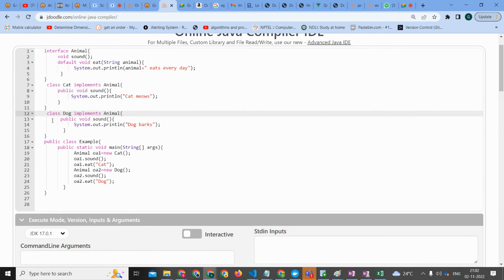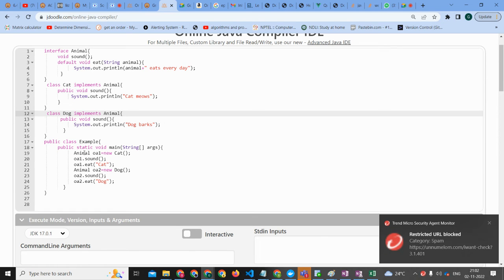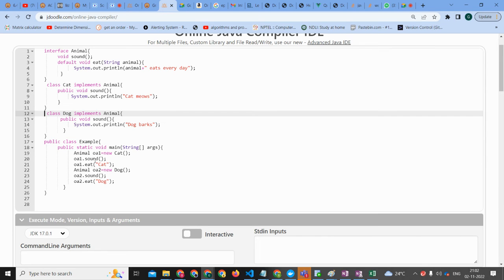Line number 19, we are creating OA1 object of cat type, and we are converting to animal. Good. So then we'll see what is cat. We are having one method, system dot out dot print cat meow. When it is converted, you don't need to see that. Line number 20, OA1 dot sound.